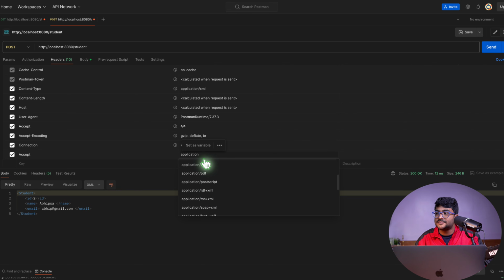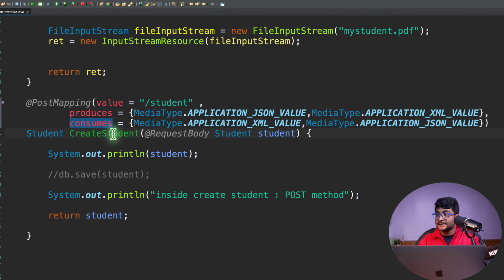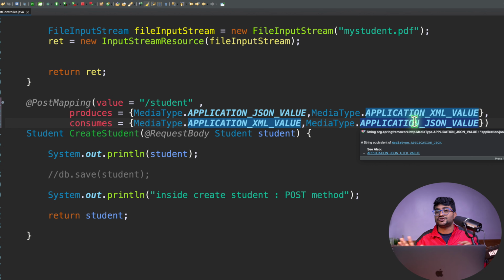It is very specific. This API, PostMapping student, will produce the data only in these two formats and will consume the data only in these two formats. This is what produces and consumes mean in REST API, and it's a very, very important thing, and maybe the only thing which matters a lot when it comes to day-to-day coding.